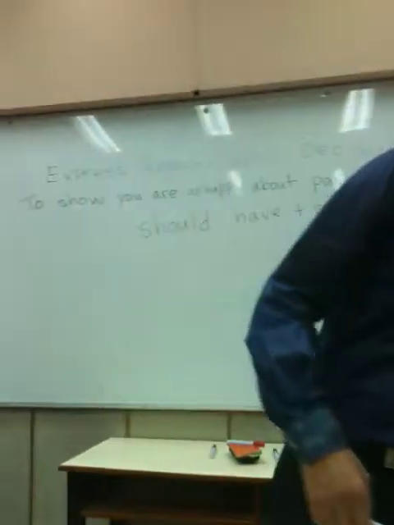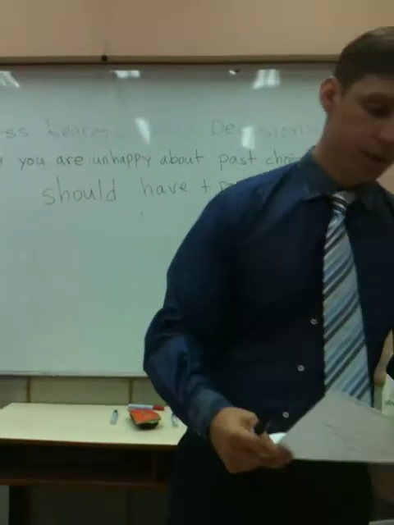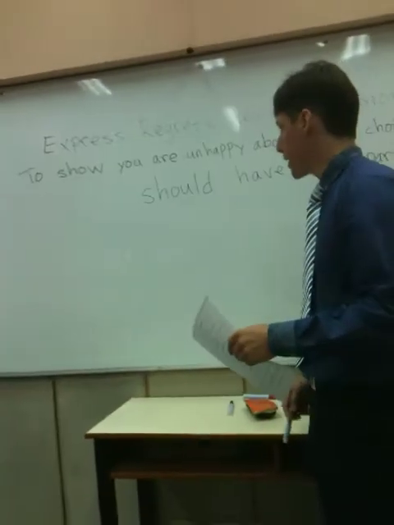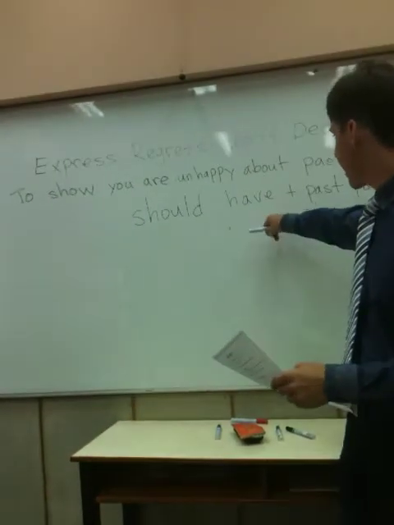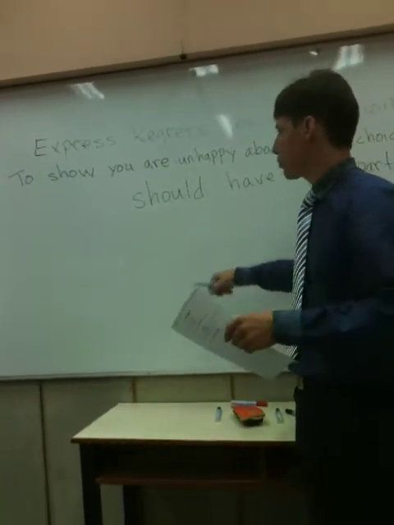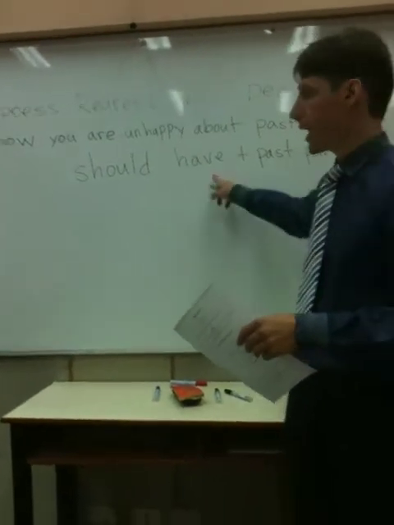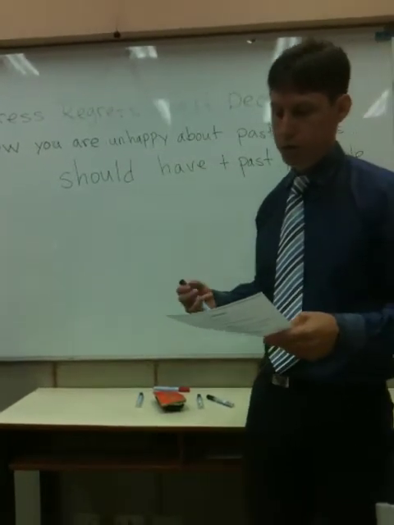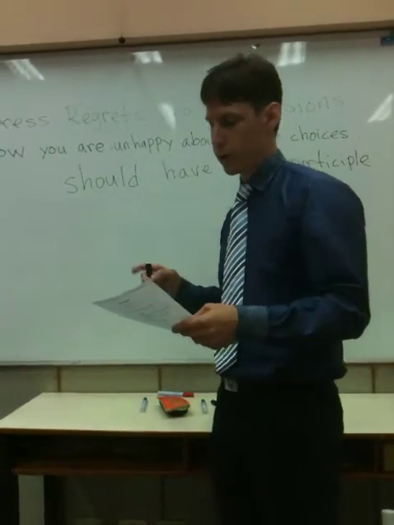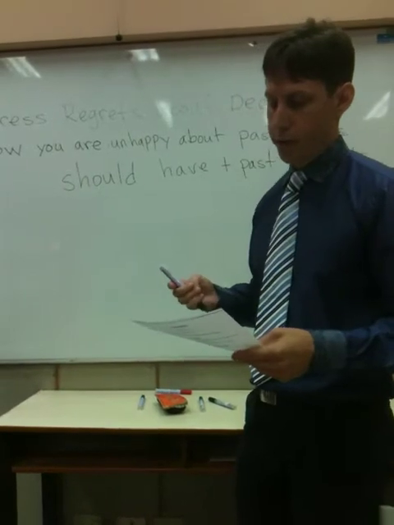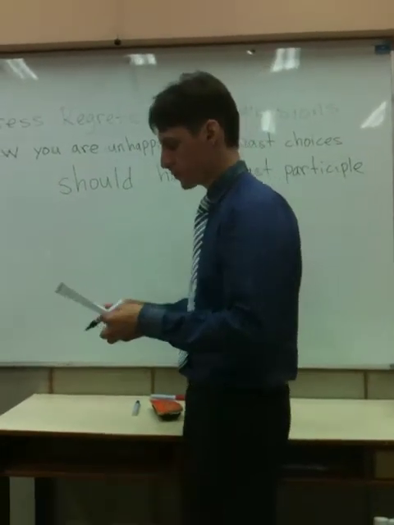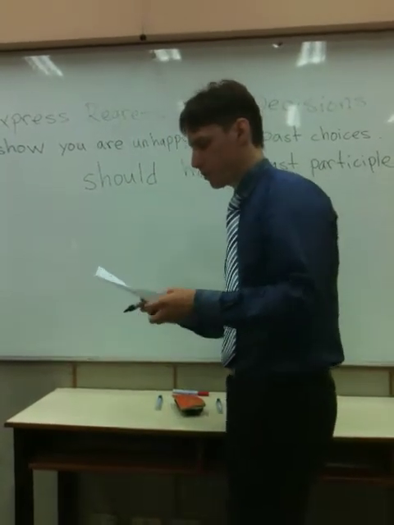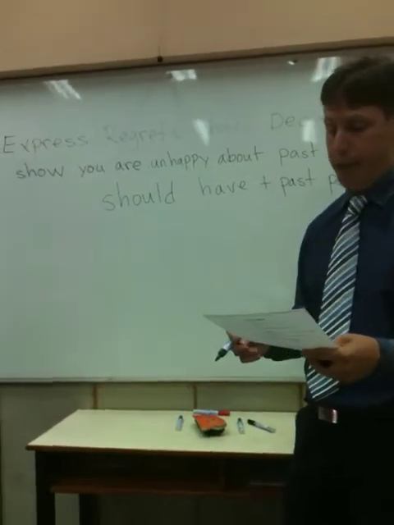Now, this particular grammar sheet, I would discuss with the kids. First of all, I would remind them that perfect modals use the present perfect structure, which is have or has plus the past participle. But when we're using a perfect modal, we only use have. We cannot use has. The perfect modal structure is only used with have, so there is no third person conjugation. Now, there are certain words that we use. One is should, and should shows regret. A regret is something that you're unhappy about. It's either an action that happened or didn't happen in the past.